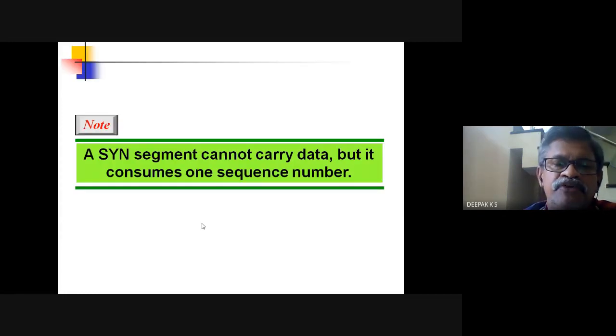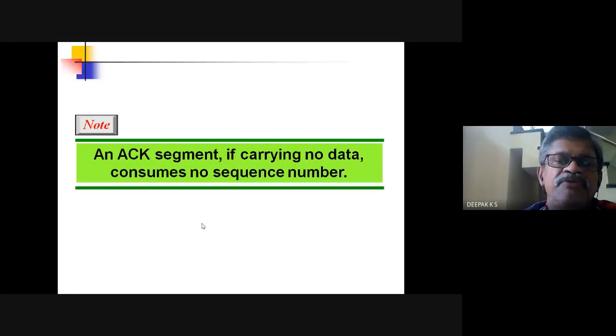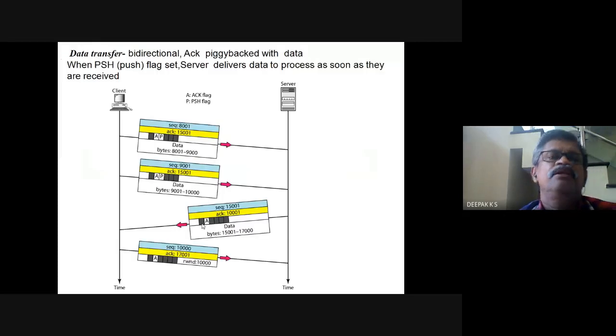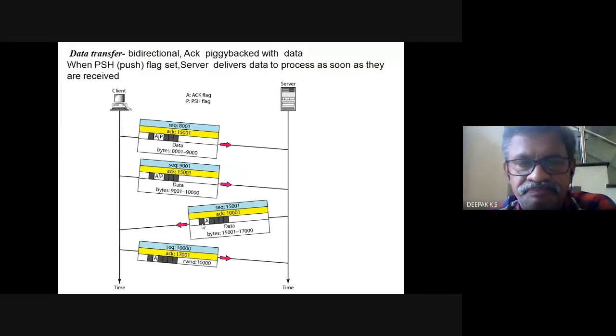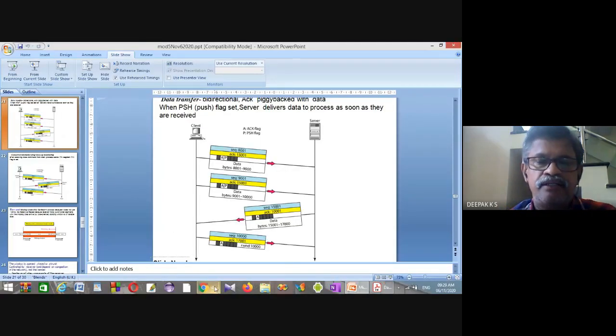So one sequence number for the SYN from the client, one sequence number, 15,000, for the SYN plus ACK from the server, and the ACK segment will consume no sequence number because it is just a confirmation. Now the connection is established. Once the connection is established, data transfer can take place. Okay, I think we will stop here.